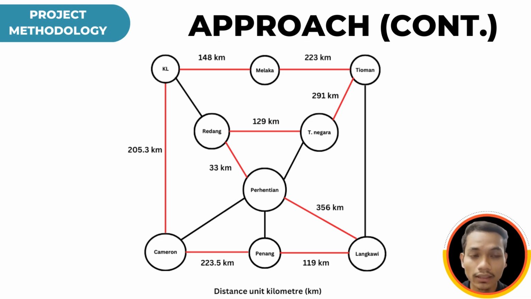As you can see on the provided graph, we have identified all those vertices. The starting point is from KL, going through Melaka, continuing to Pulau Tioman, next to Taman Negara, Pulau Redang, Pulau Perhentian, Langkawi, Penang, our second last location Cameron, and our last location, which is KL, the same as our starting location. So all those vertices have been gone through once, and the starting and the ending point are still the same.